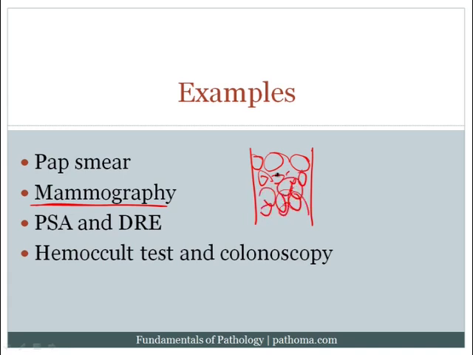All right, and the goal is to pick up ductal carcinoma in situ before these tumor cells invade, because once tumor cells invade, they now have access to the blood vessels and the lymphatic spaces, and there's a propensity for those tumor cells to spread. And the more a tumor spreads, the worse the patient will actually do. And so one goal of mammography is to pick up ductal carcinoma in situ, and the idea here is that ductal carcinoma in situ often calcifies. And so mammograms will look for calcification running within ducts, and that's an indication that the patient may have DCIS, or ductal carcinoma in situ. So that's one goal of mammography.